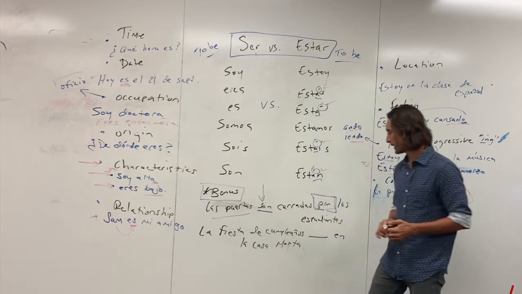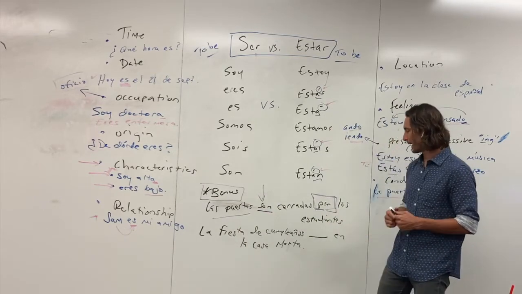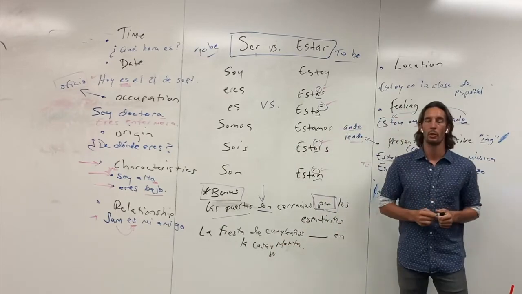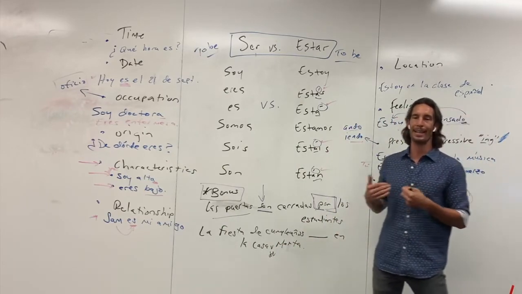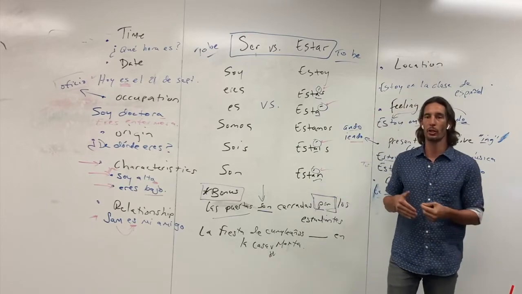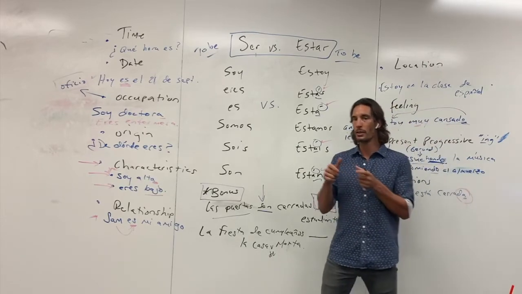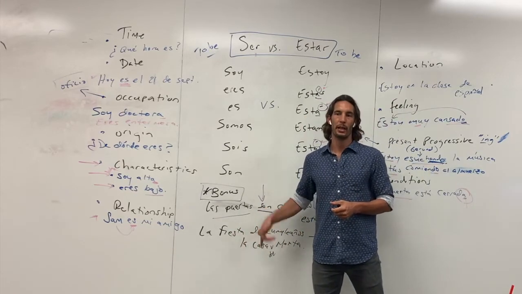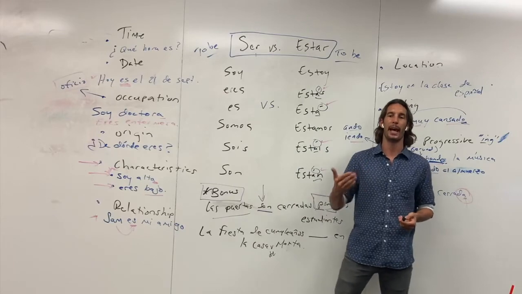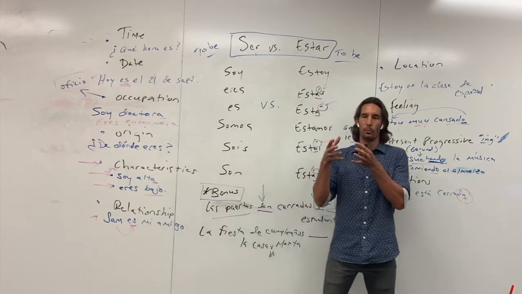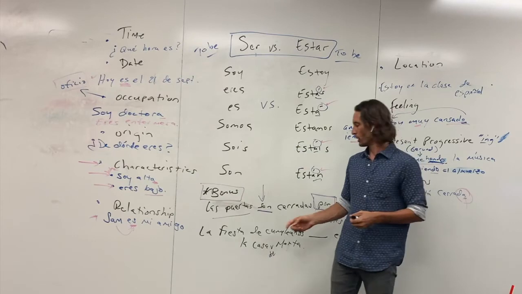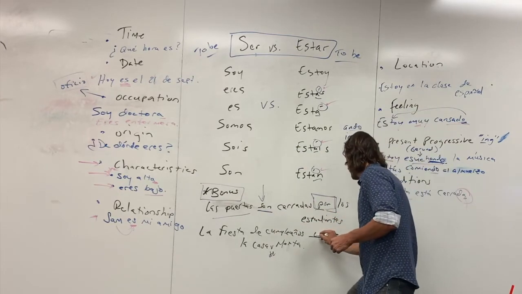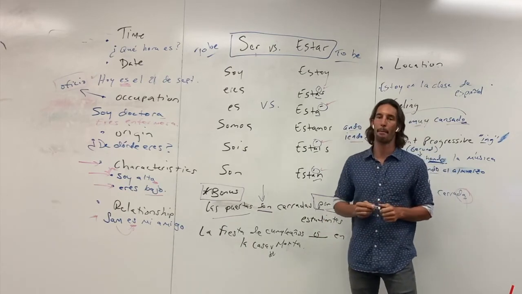Again, adding to our bonus footage, we have a sample sentence. La fiesta de cumpleaños blank en la casa de Marta. So the birthday party is at Marta's house, right? And so what makes that not estar is the fact that this is an event. And so when an event is taking place in a location, you would refer to that with ser. And so you would say, la fiesta de cumpleaños es en la casa de Marta.